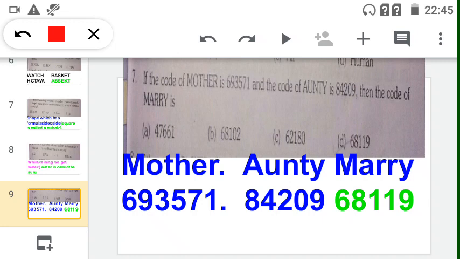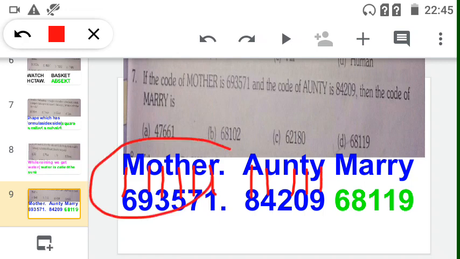So let's see, in that question, M is replaced by 6, O replaced by 9, T replaced by 3, H replaced by 5, E replaced by 7, and R replaced by 1. Like that only, A replaced by 8, U replaced by 4, then N replaced by 2, T replaced by 0, and Y replaced by 9. So using these two codes, we have to find out the code of Mary.